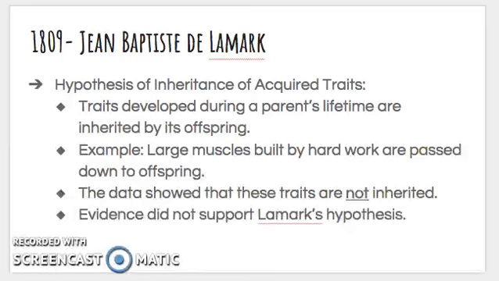So in 1809, before evolution was even thought about, Jean-Baptiste de Lamarck had this hypothesis of inheritance of acquired traits. He thought that traits developed during a parent's lifetime were inherited by its offspring. For example, if a dad had developed really large muscles built by hard work, those could be passed down to the offspring. But his hypothesis was actually not correct. This is not how traits are passed down. These traits are not inherited, so evidence did not support his hypothesis.